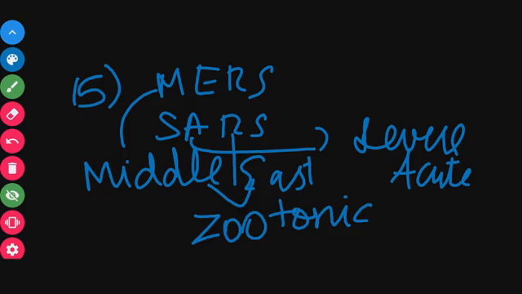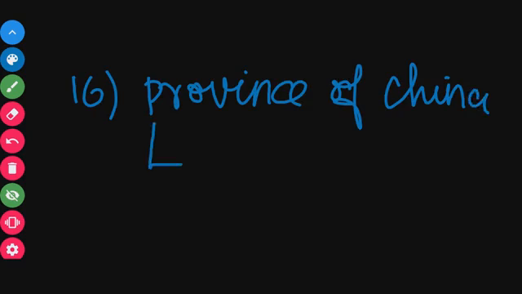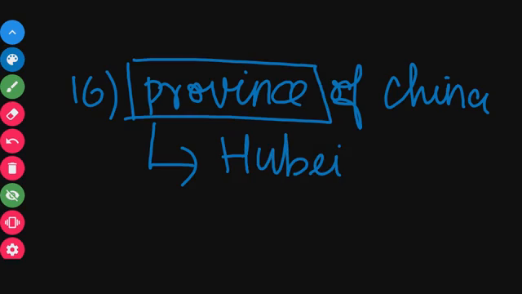Next we will see our 16th question: in which province of China did coronavirus originate? The province is Hubei. Coronavirus originated in the Hubei province of China.